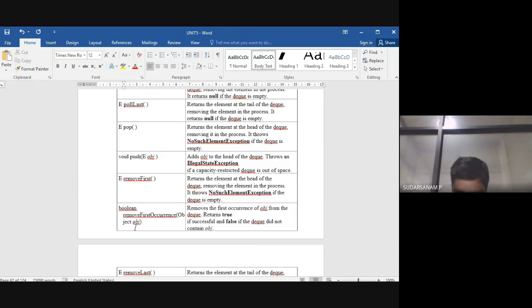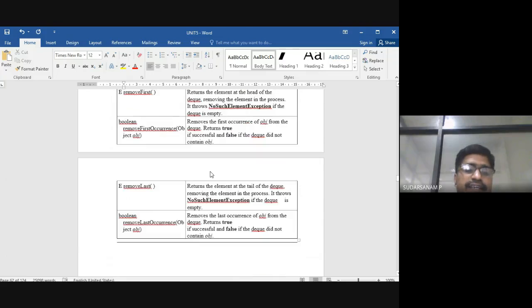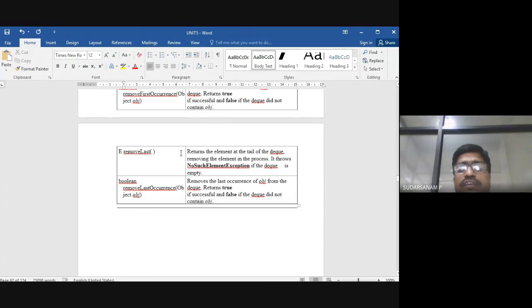So that is what Boolean removeFirstOccurrence does. First occurrence is nothing but what? Suppose whatever element you are giving is 10. So the location of the first occurrence of 10 will be deleted. Next is removeLast. It returns the element at the tail of the DQ, removing the element in the process. Boolean removeLastOccurrence: last occurrence is nothing but what? As I told you, you have the elements 10, 20, 30, again 10, 10. So the last occurrence will be deleted here.